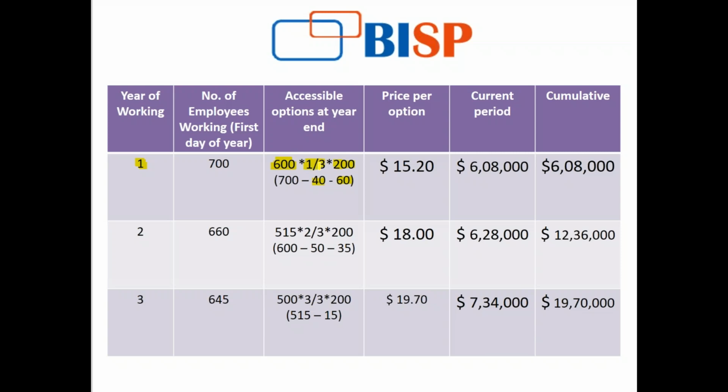200 options each employee, and 1/3, as I told you, a deferred expenditure is created. Price for that option is this, and it comes down to the calculation for the current period as $608,000.